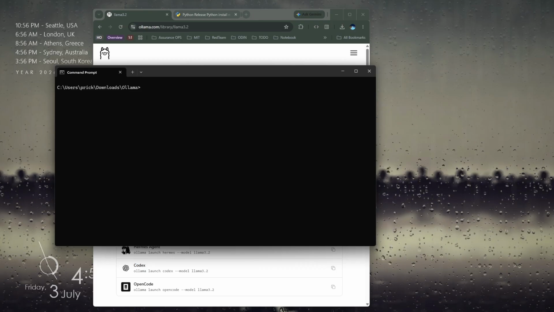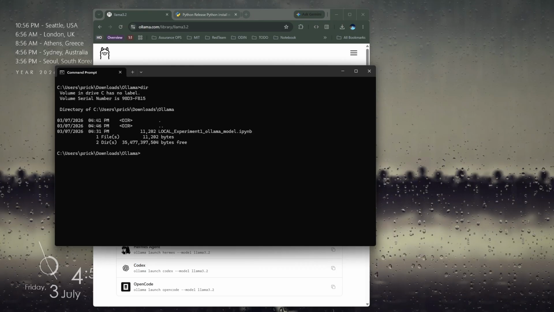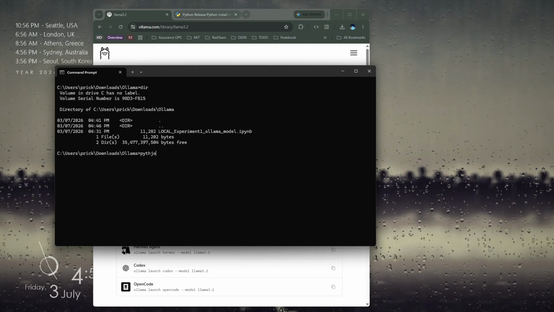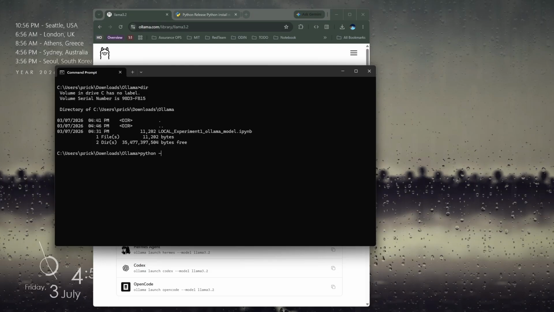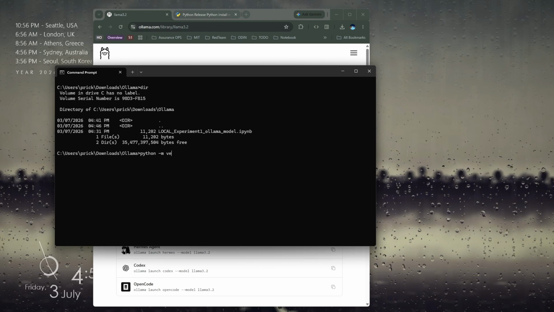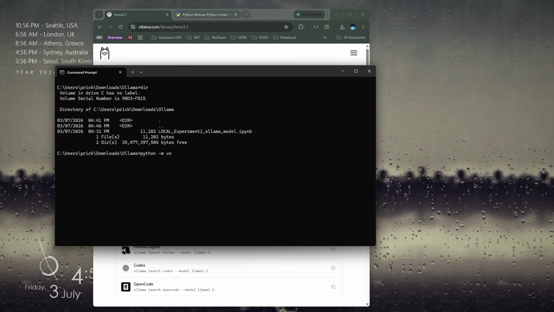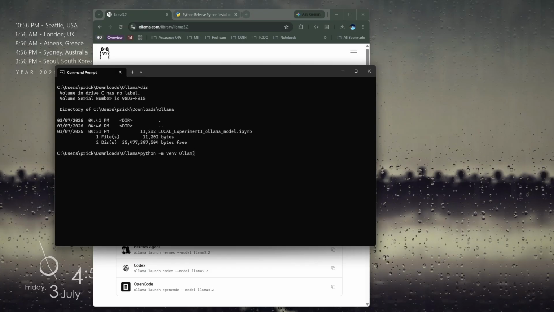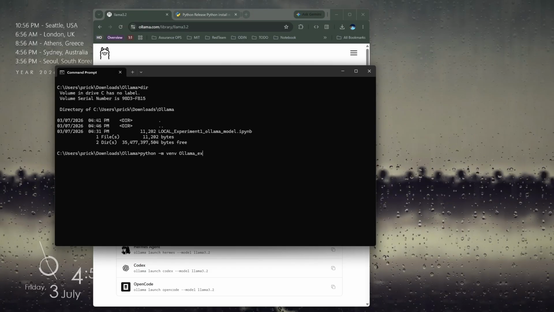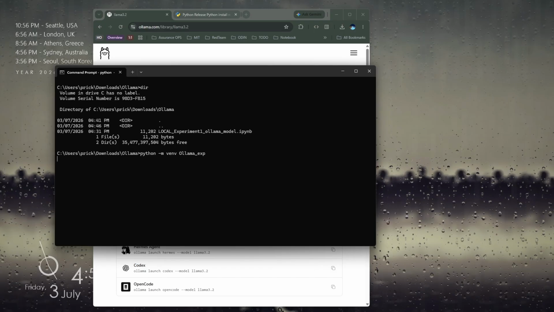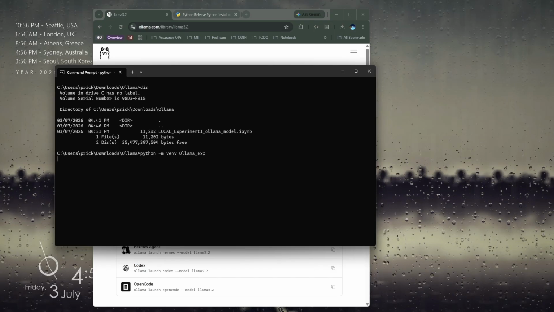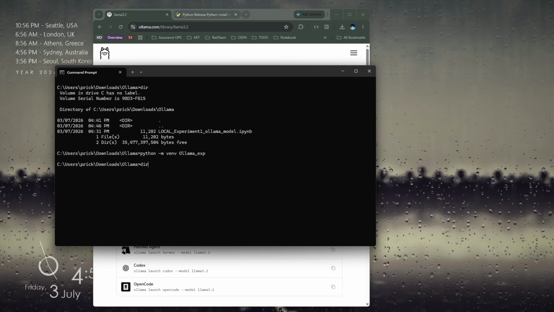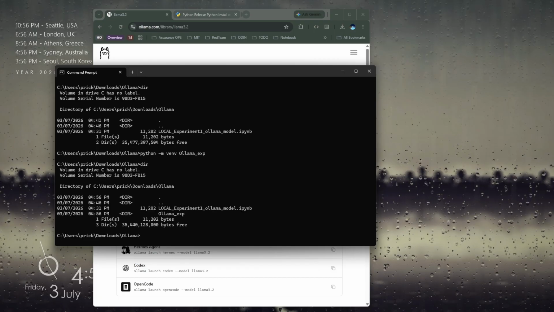What we want to do now is create a virtual environment, using venv. Let's call it ollama experiment. Once that's done, what we want to do is activate the environment.